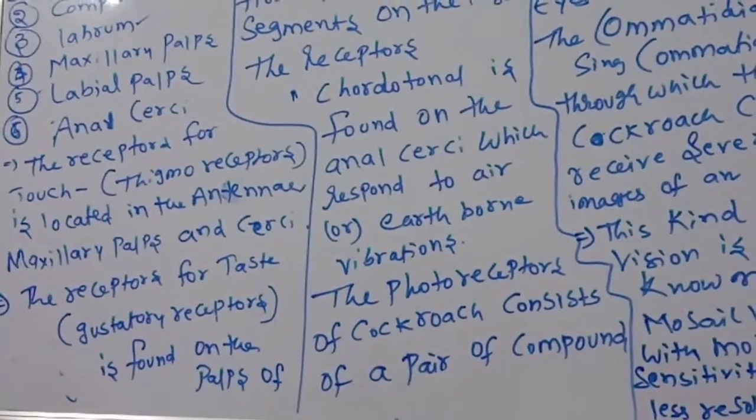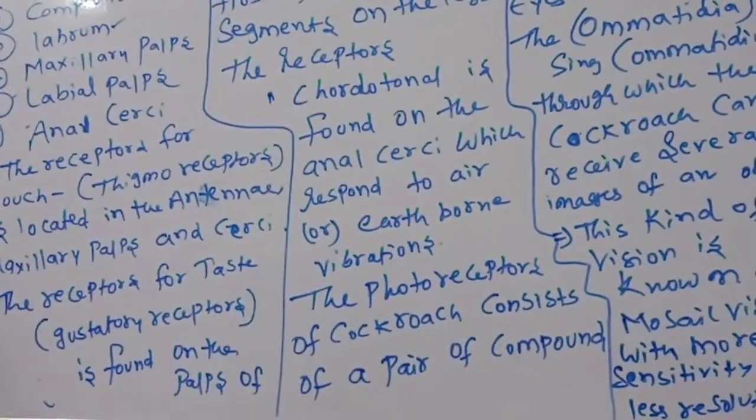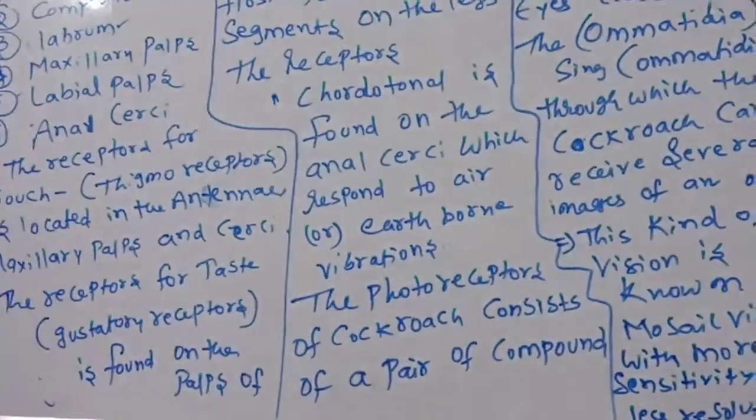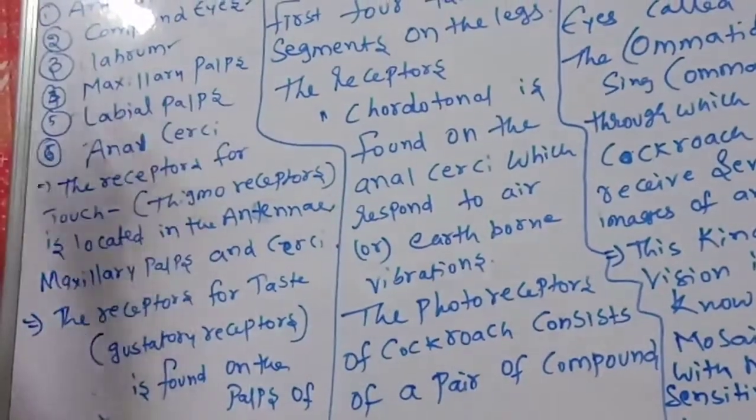The receptors will be there. Labium is the lower lip, and labrum is the upper lip. So these all have sense organs.